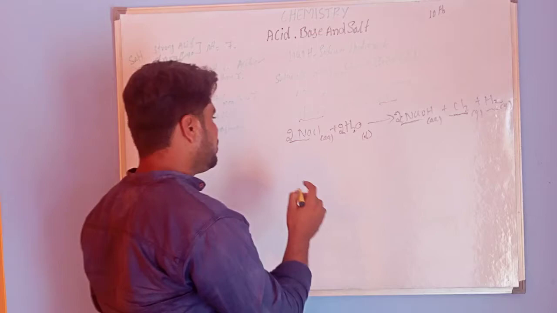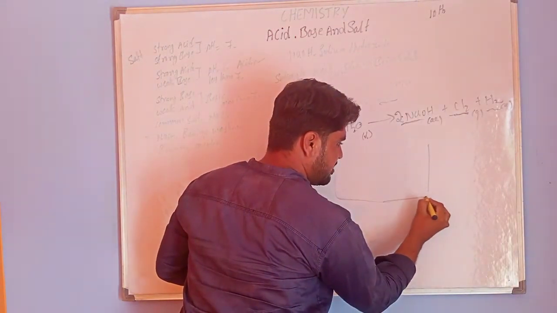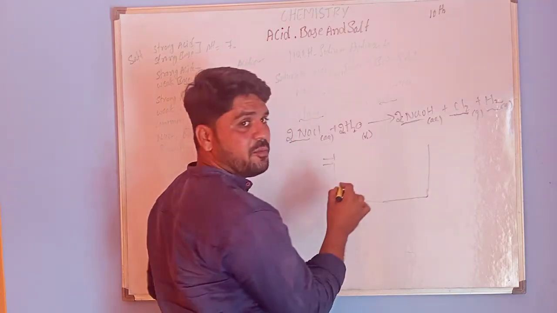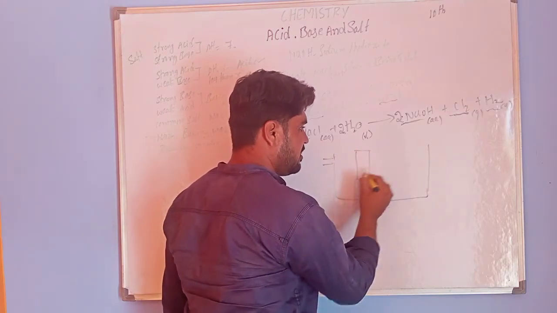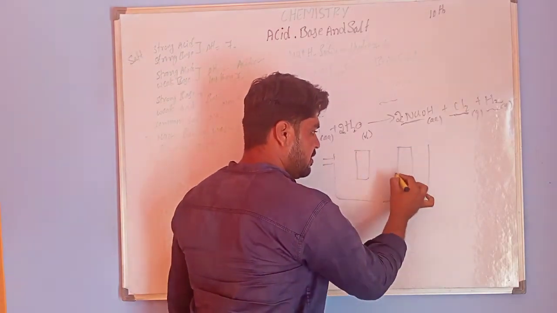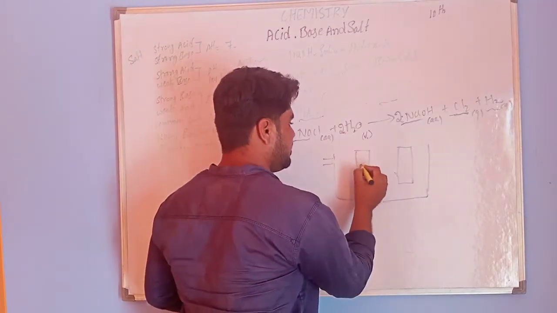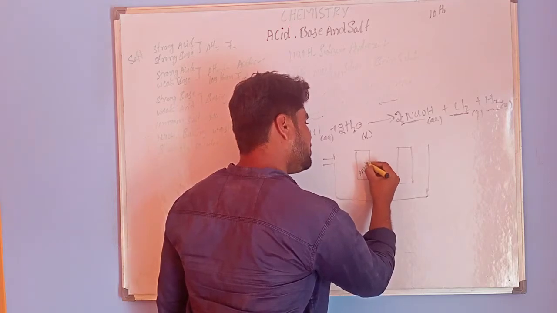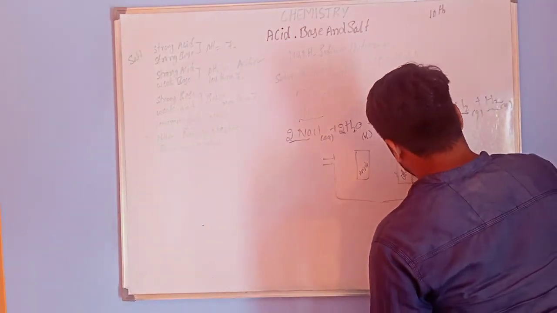I am taking a general diagram for this electrolysis process. Consider this an electrolysis chamber. In this I am making 2 electrodes, one is the anode and the other is the cathode.